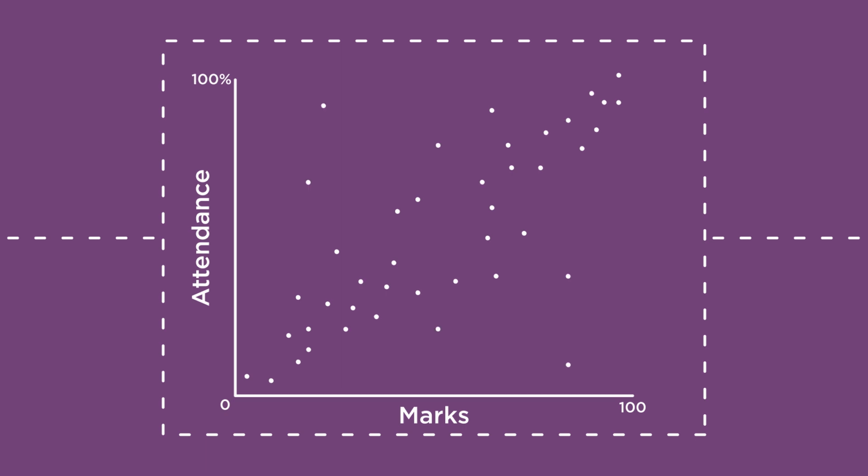A correlation is a statistical test that shows whether two variables are related to each other. Do students who attend lectures do better in exams? To test this, we could collect data on 100 students' exam marks. The results might look like this. We can see that when the attendance rate is higher, the marks are higher. This isn't true for every student, but it's a general trend.